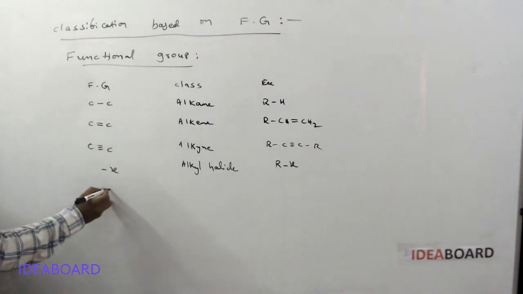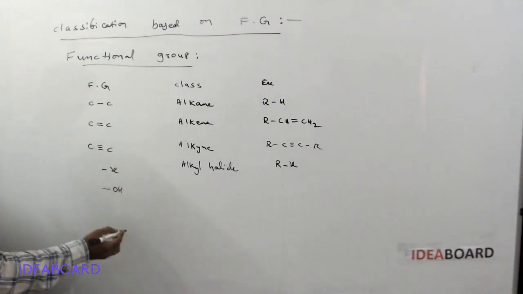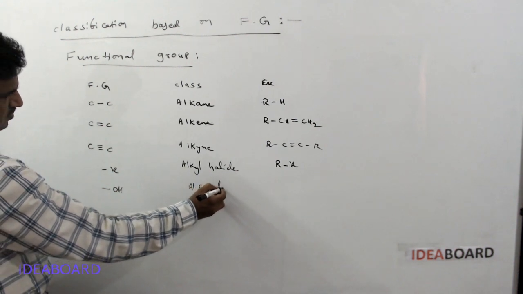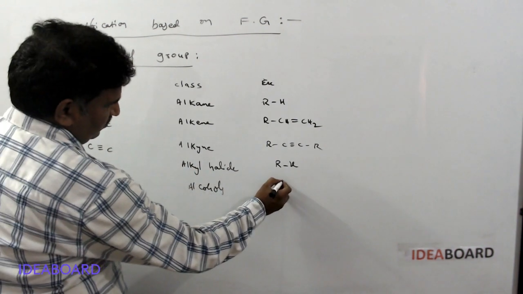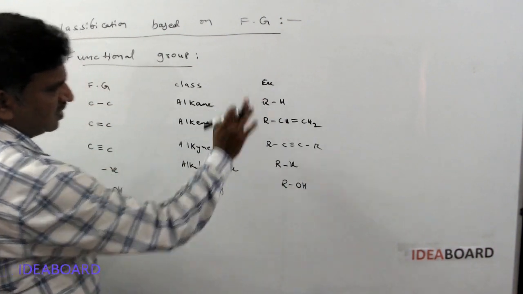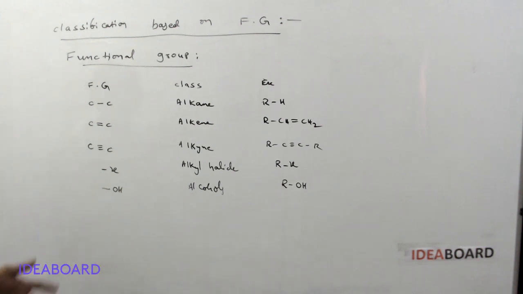Next, if an OH group is present, they are commonly called alcohols. Example: ROH. R means any alkyl group, methyl or ethyl or propyl.